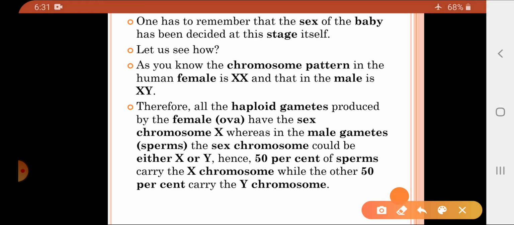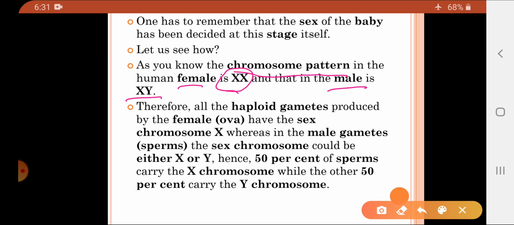Now, we all know the chromosome patterns in human males and females. The chromosome pattern of the human female is XX, and that of the male is XY. So the sex chromosomes of the female have an XX combination, and those of the male have an XY combination.